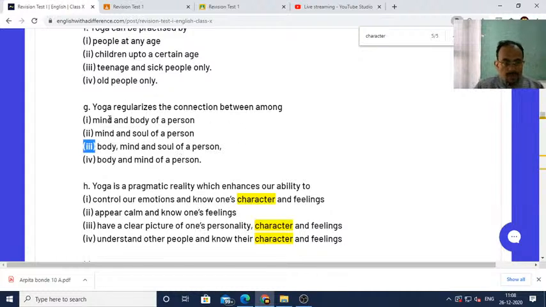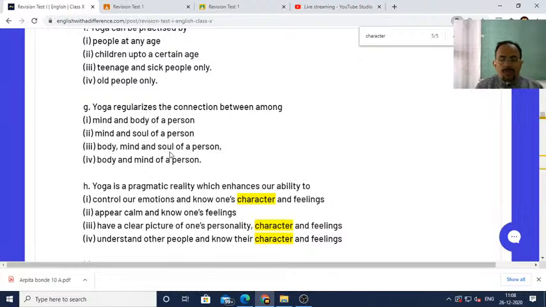You need to answer not only the number, also the Roman number which contains the answer, as well as the sentence or the phrase that is the answer. You need to write all these 3 things to score full marks in MCQ. Otherwise, out of a 40 mark paper you will be losing many marks, just for lack of awareness.